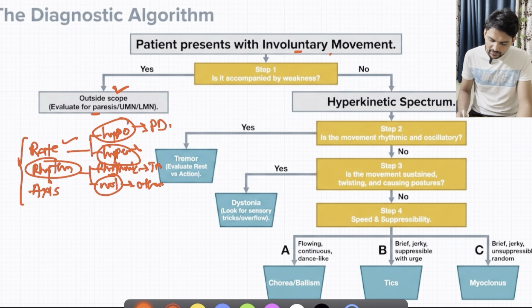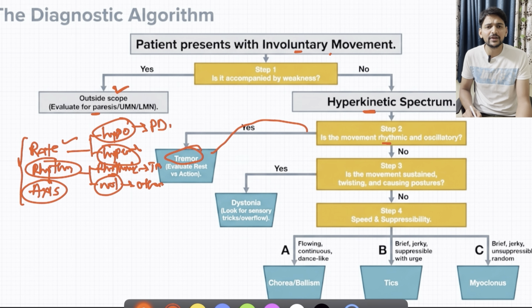That is what we are seeing in the flowchart. Particularly when it comes to the hyperkinetic spectrum, decide whether it is rhythmic or not. If it is rhythmic, the example is tremors. If it is not rhythmic, then what do we have to do? Focus upon the axis. What does the axis mean here? Whether the movement is in a single axis. For example, in dystonia, as mentioned, there will be sustained contraction of a particular group of muscles, so we can consider it a single axis. If it is following a single axis, it is probably dystonia, that is, sustained contraction. If the movements are in various axes, then we have to consider the possibility of chorea, ballism, tics or myoclonus.